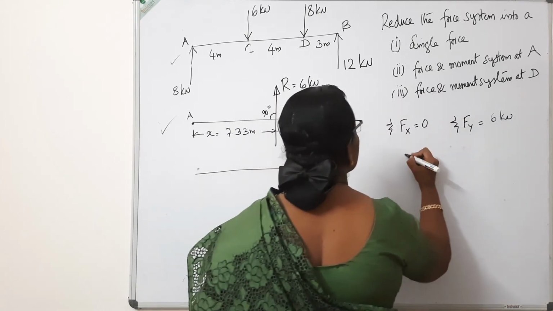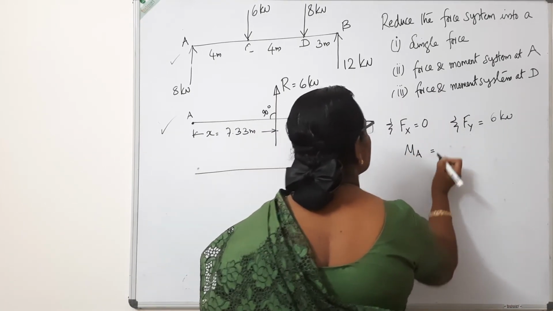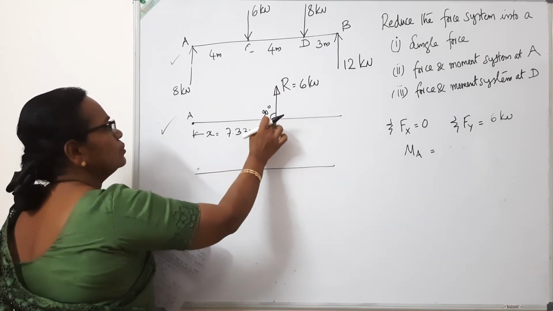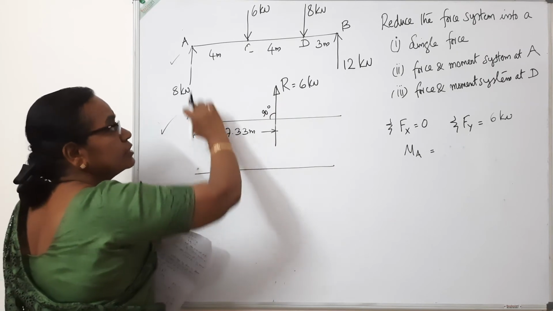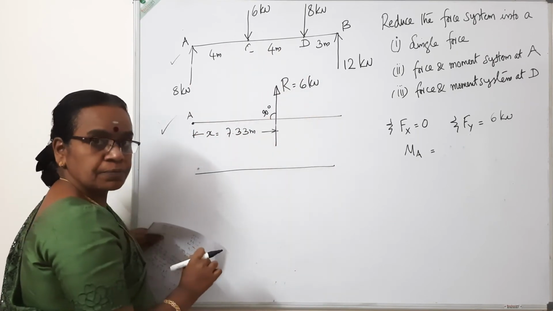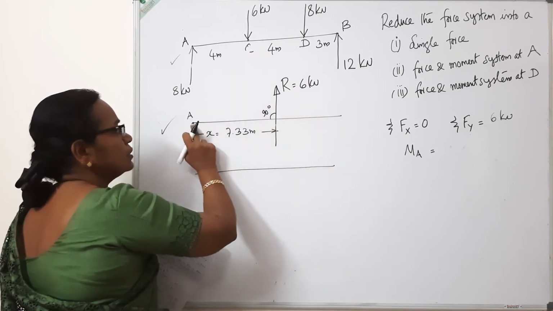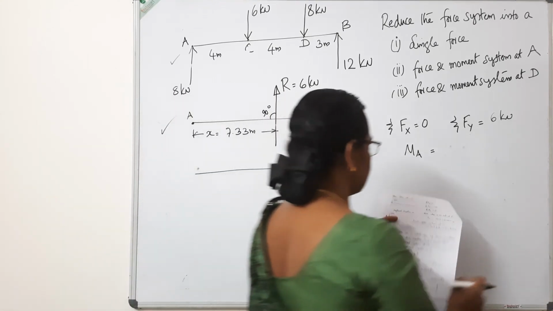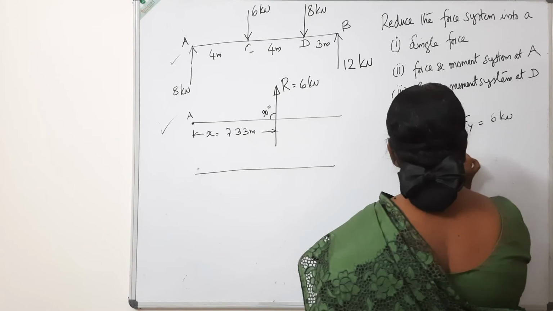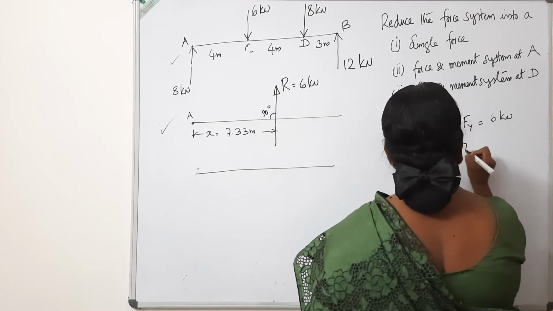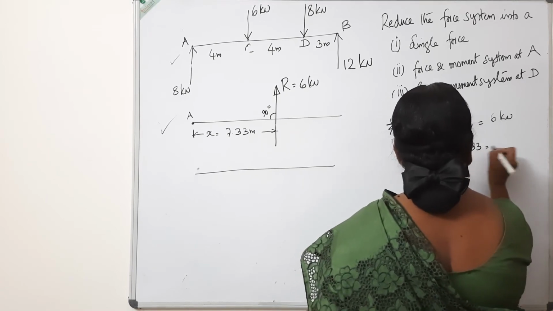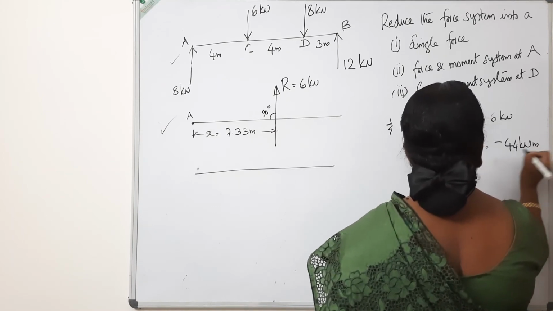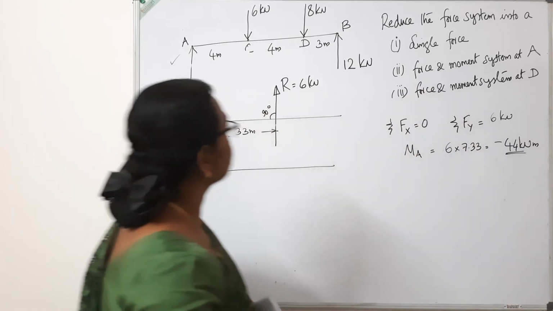And what is Ma? Moment about A is 6 into 7.33, since this has been replaced as a single force. So the moment of this force about A, which we have done earlier, is 6 into 7.33, which is minus 44 kilonewton meter. We did not have to repeat it again.